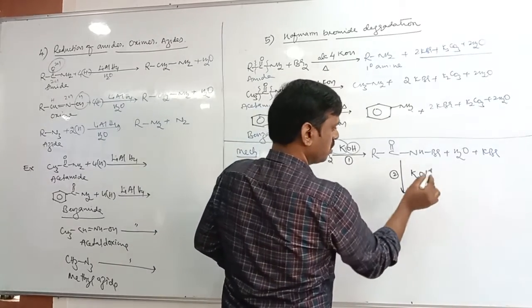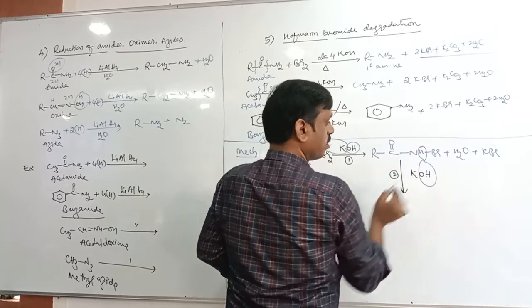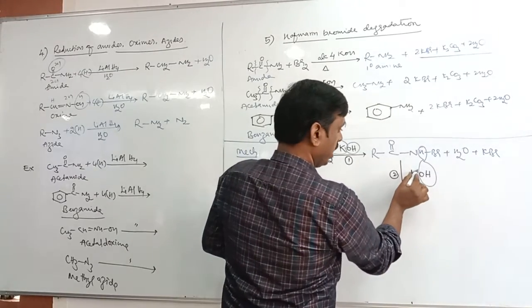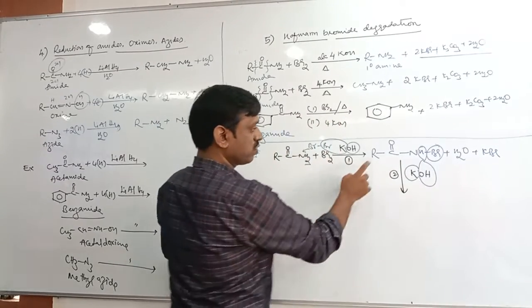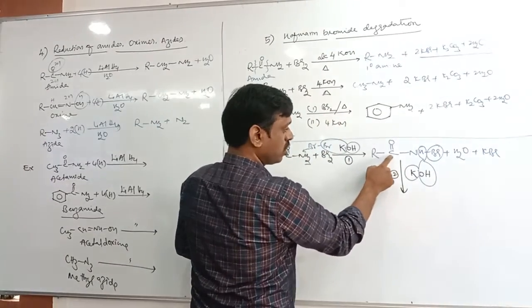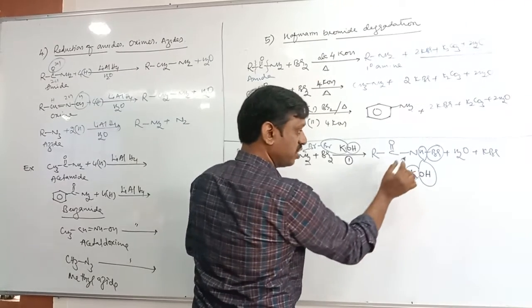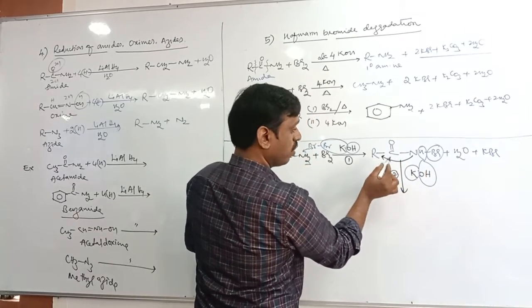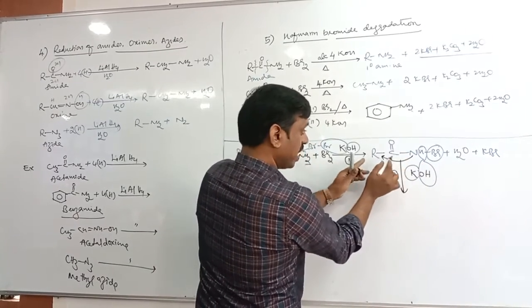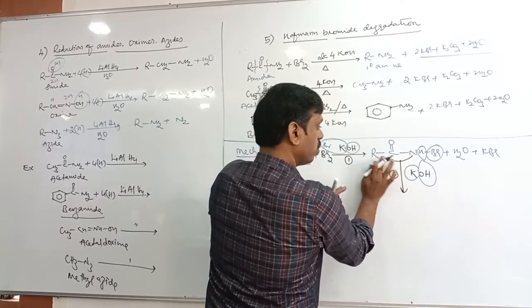Again it is similar: H and OH, what can be removed? H2O, and K and Br, KBr. What is left here? RCON. But now a rearrangement takes place. This nitrogen gets attached to carbon. It means nitrogen comes in place of carbon, carbon goes in place of nitrogen. You can show it like this.